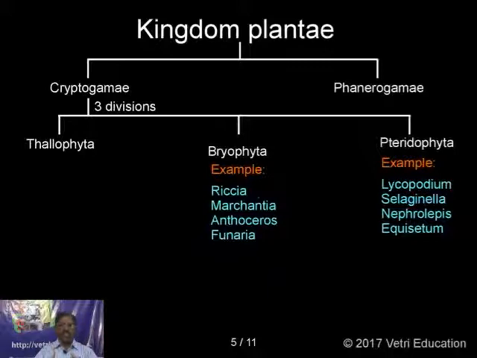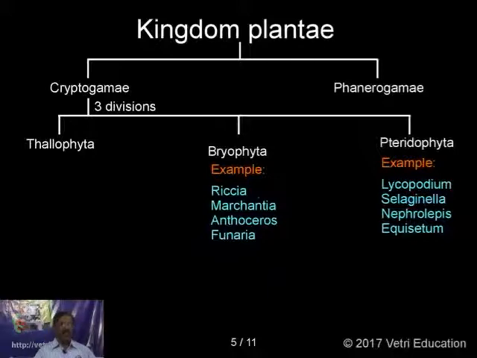Gametophyte, remember, is always haploid and sporophyte is always diploid. This plant also has two phases in its life, gametophytic generation and sporophytic generation. The gametophytic generation has sex organs, antheridia and archegonia. Antheridia gives male gametes, archegonia gives female gametes.